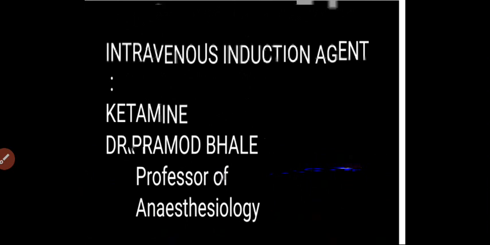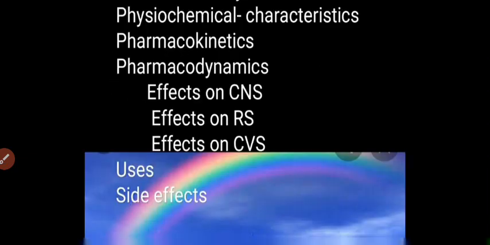It produces dissociative anesthesia through antagonistic actions at the phencyclidine site of the NMDA receptor. Ketamine is a racemic mixture of the isomers R minus ketamine and S plus ketamine. It doesn't depress the cardiovascular system and respiratory system.